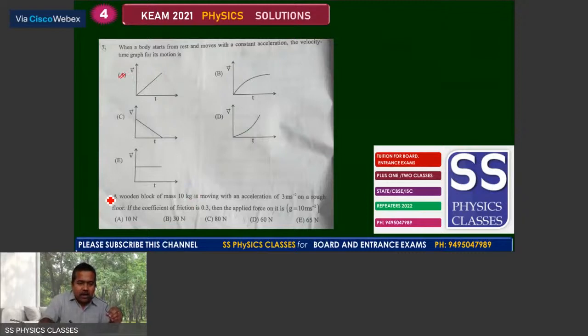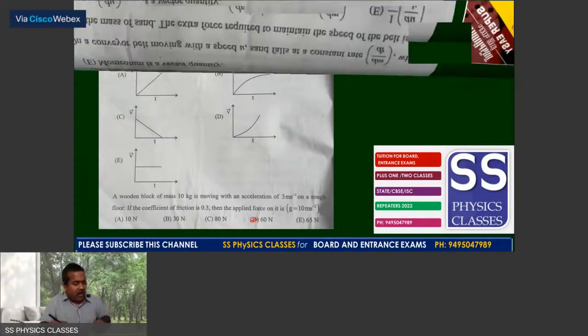Number 8, a wooden block, so you have to consider the 2 forces, the applied one and the force of friction, the resultant is equal to m into a, and you get the answer for the 8th one as the D choice. And we can move with the question number 9.